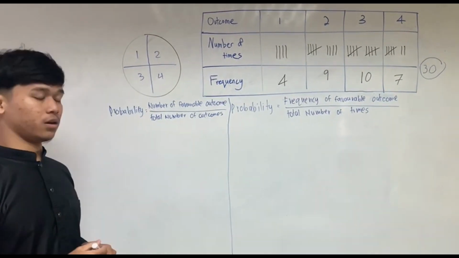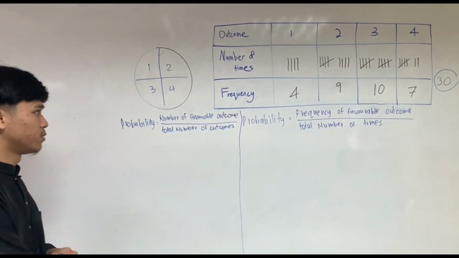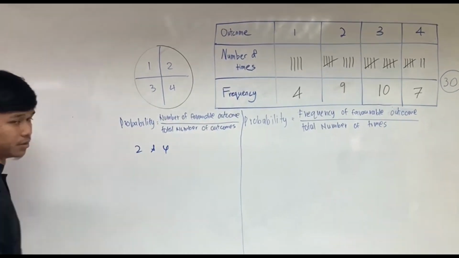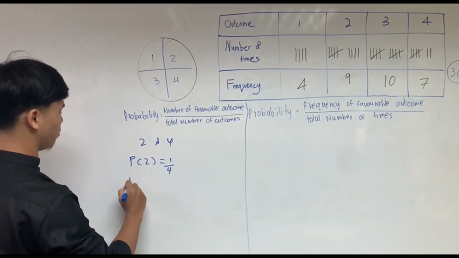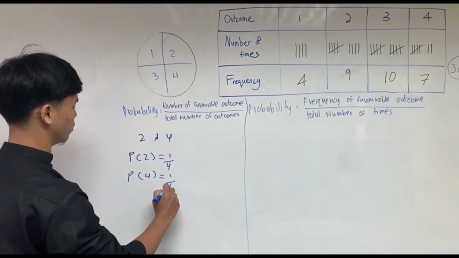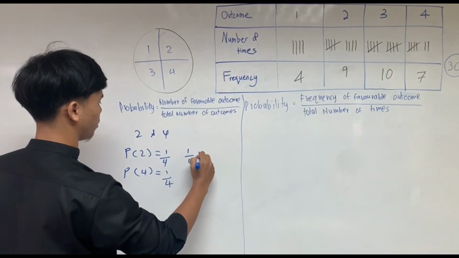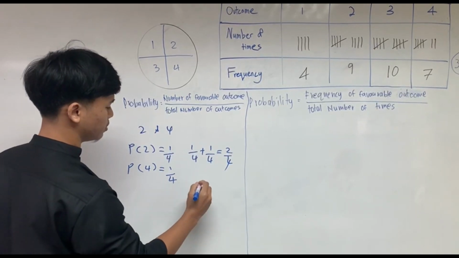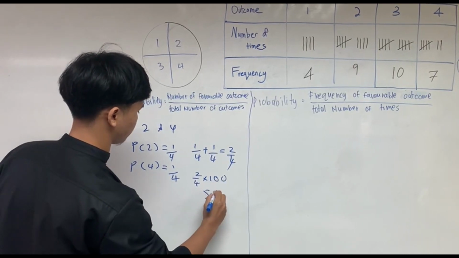Next, I want to calculate the theoretical probability for an even number. Here we have 2 and 4 as the even numbers. The probability of 2 equals 1 over 4, and the theoretical probability for 4 equals 1 over 4. Summing 2 and 4, 1 over 4 plus 1 over 4 equals 2 over 4. In percent, we get 50%.